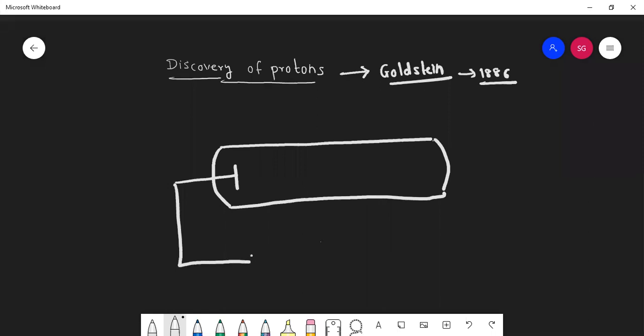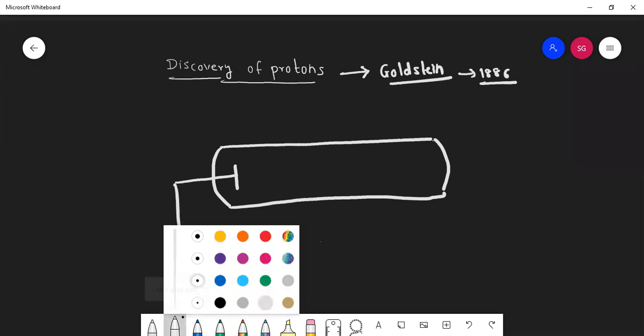This is the negative terminal of the battery. Negative terminal of battery means what is the electrode? Cathode. Yes, very good.